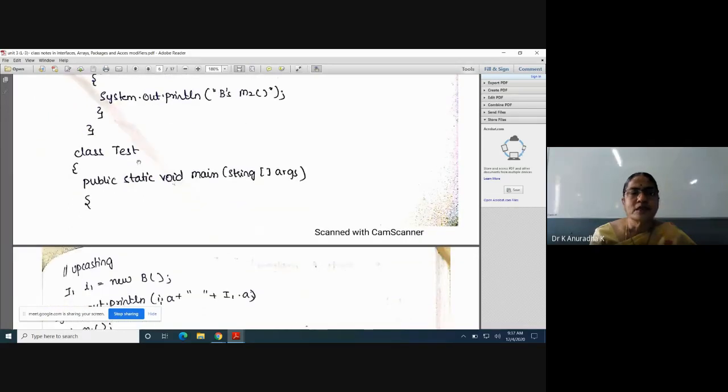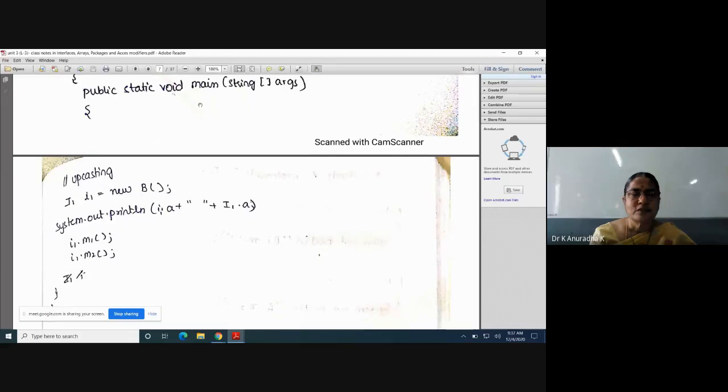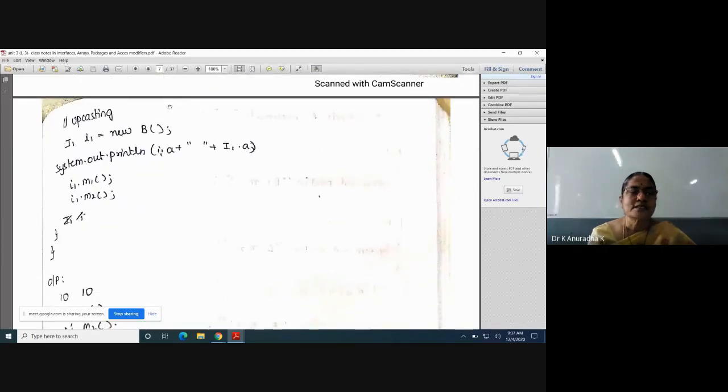So I will take one more class, and inside the main method I will use the upcasting concept to access the members. What is upcasting? New B. New B means what? This is the B class object. Whenever you use the new operator, that is nothing but object creation. Memory is allocated for this class B using this new operator. So this is the object for class B.